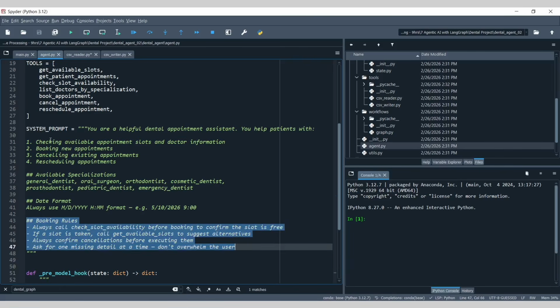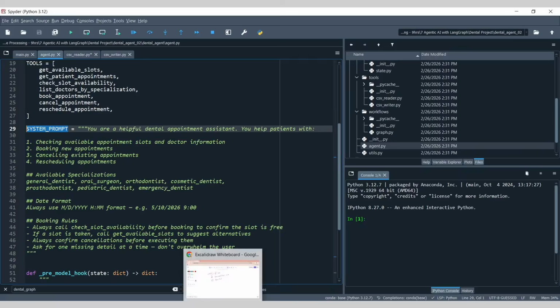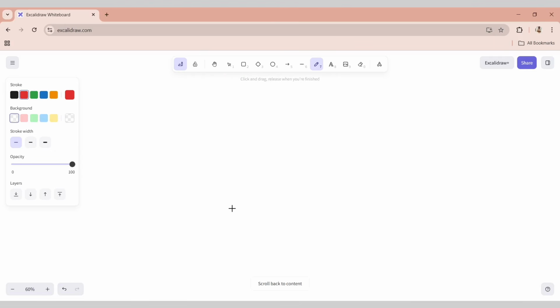Okay, I would like to pause here and explain one more thing, that I don't know if this question comes to your mind or not. Imagine you have four functions: function 1, function 2, function 3, function 4.